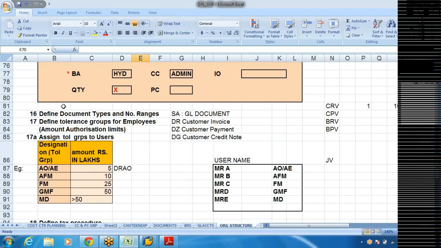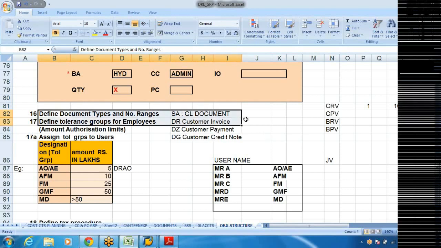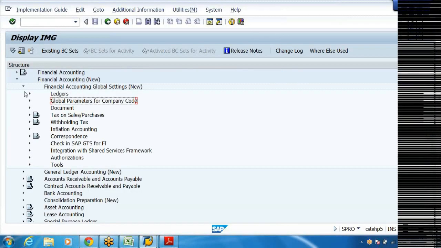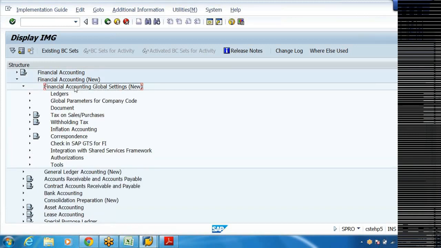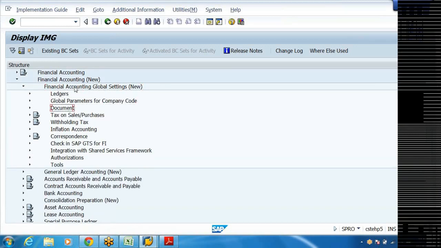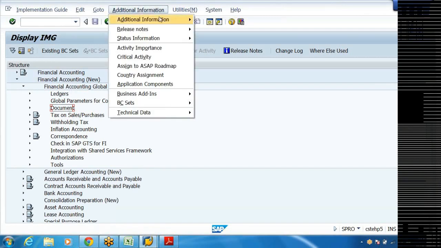Then coming to define document type and number ranges. For the purpose of posting my accounting entries, I need a document, right? So financial accounting, document, financial accounting and global settings, document. We can activate, of course, the T code here.